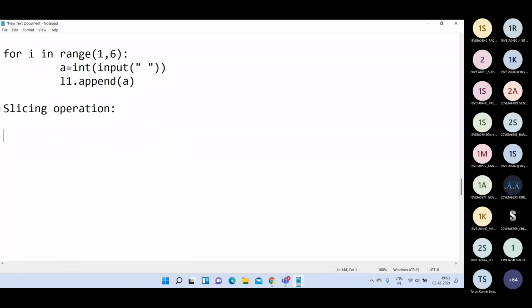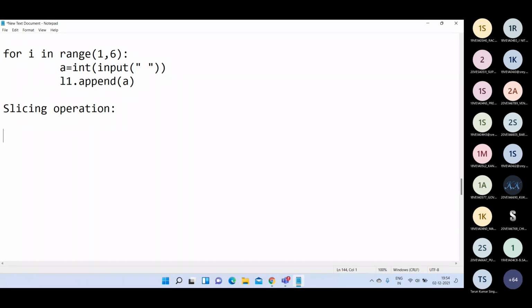The next one is the slicing operation performed on lists. Already you know the slicing operation in strings. Slicing is not only on strings; we are going to perform slicing on data structures in Python also, that means in lists and in tuples. Slicing means we get substrings from a string. In a list, if you want to obtain a set of data elements from the list, you perform the slicing operation.